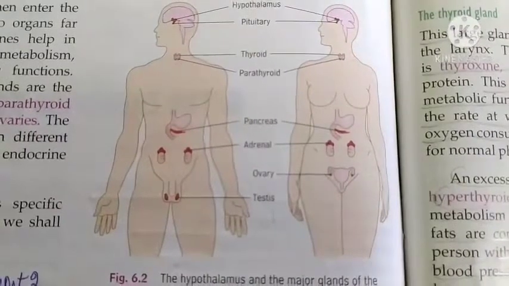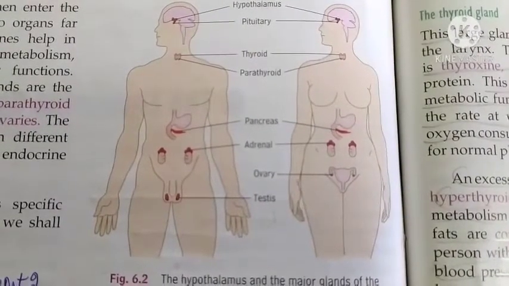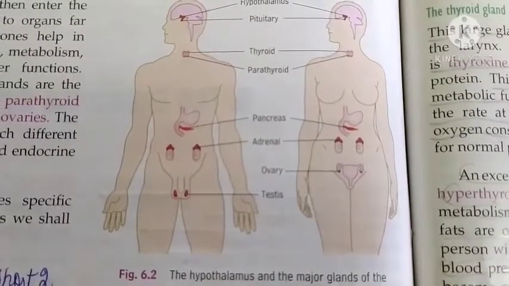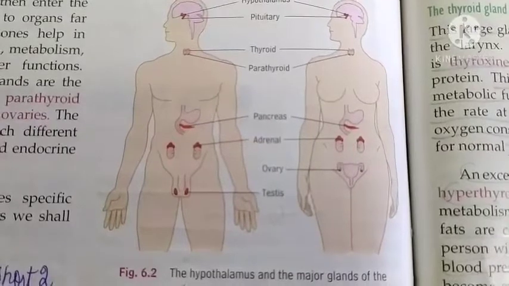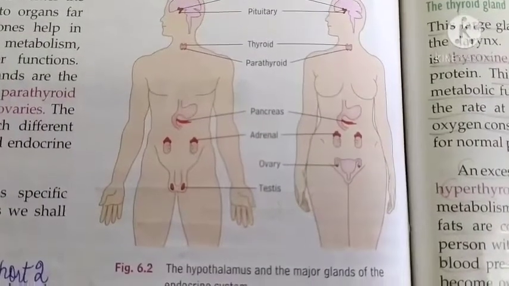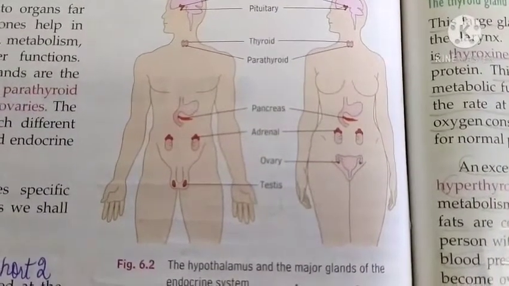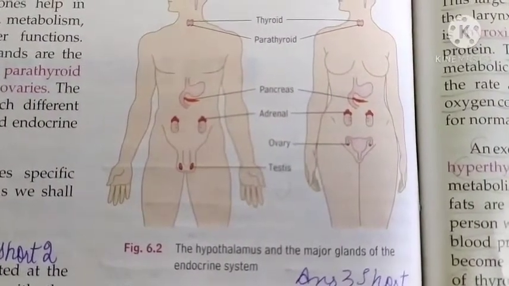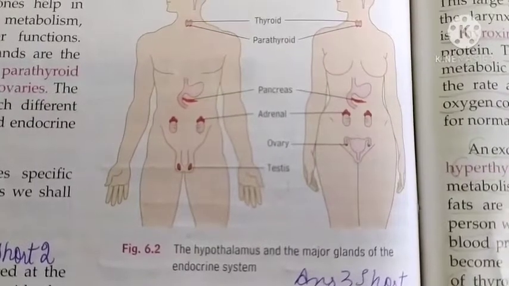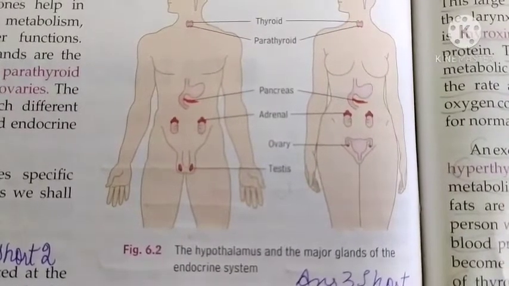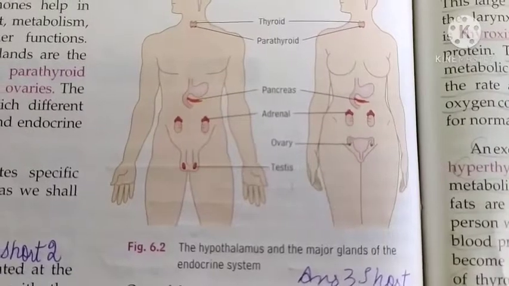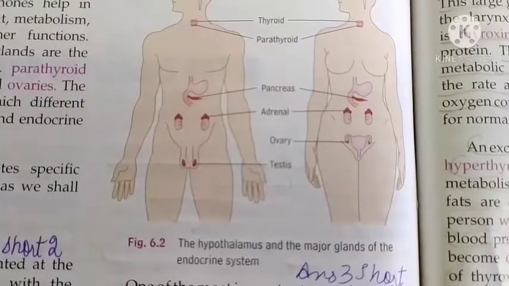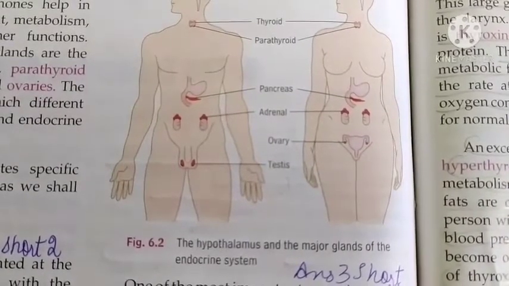Next one, reproductive organs. In the book, there in the diagram, you can see. Testis produce sperm and also produce a hormone that is called testosterone, and testosterone is the male sex hormone which is produced by the testis. Testosterone is involved in the development of secondary sexual characteristics and sexual maturity in males once they attain puberty.